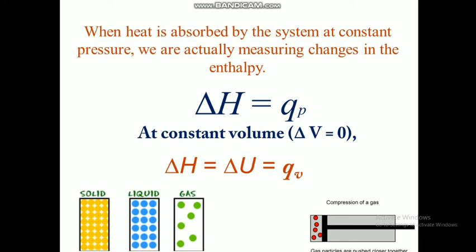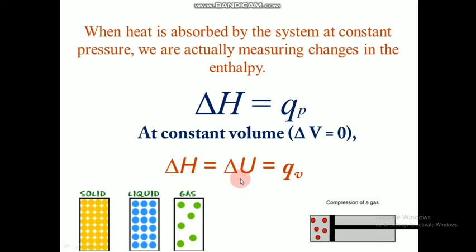So we need to find another expression comparing delta H and delta U with respect to gases. We will take an ideal gas and find out the relation between delta H and delta U there.